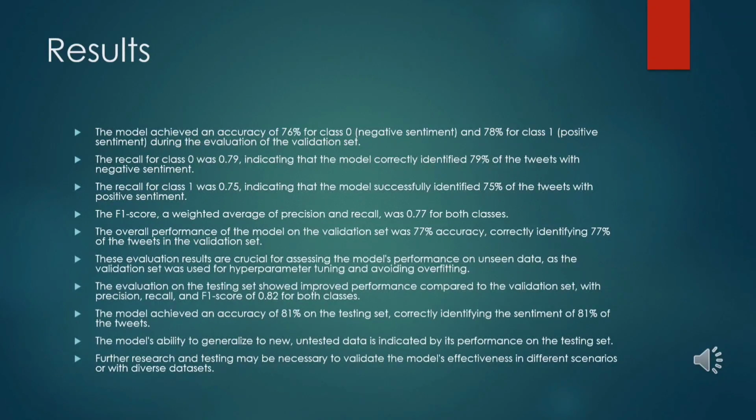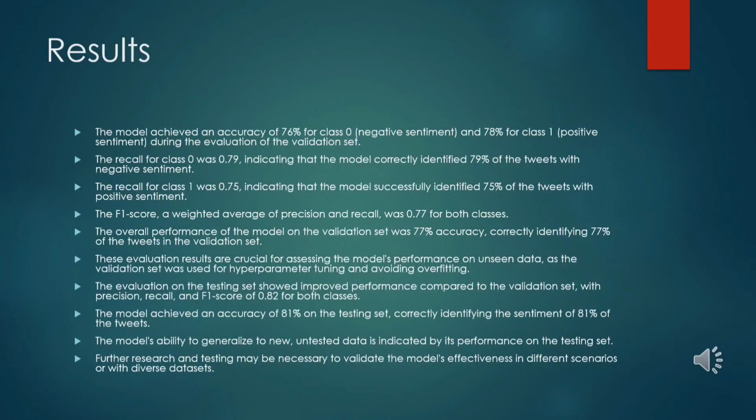The overall performance of the model on the validation set was 77% accuracy, correctly identifying the sentiment of 77% of the tweets. The evaluation results are essential for understanding how the model performs on unseen data, as the validation set was used for hyperparameter tuning and overfitting.